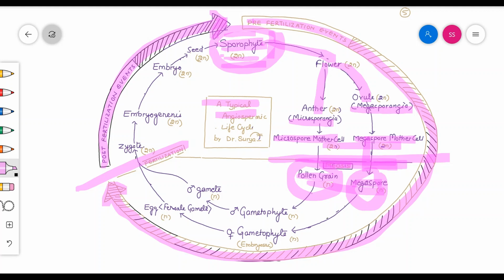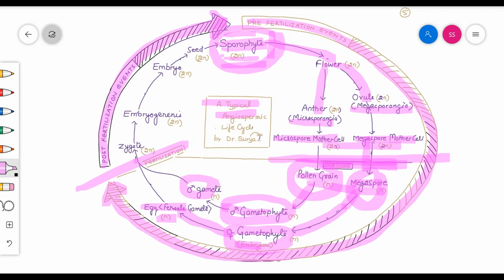There are various pollination agencies like wind, water, and some other animal resources can also be helpful in the pollination, and they give rise to the male gametophyte, and megaspore within the same ovary gives rise to the female gametophyte, that is known as embryo sac. In the embryo sac, an egg is formed, and in the male gametophyte a male gamete is formed,